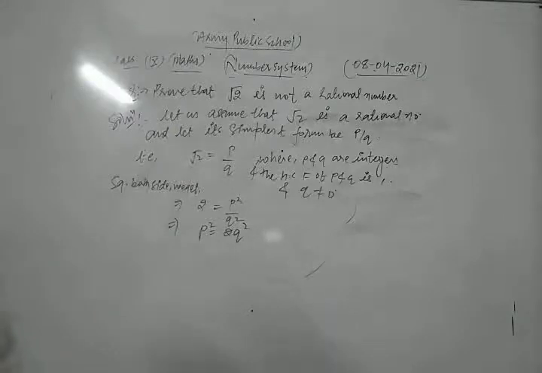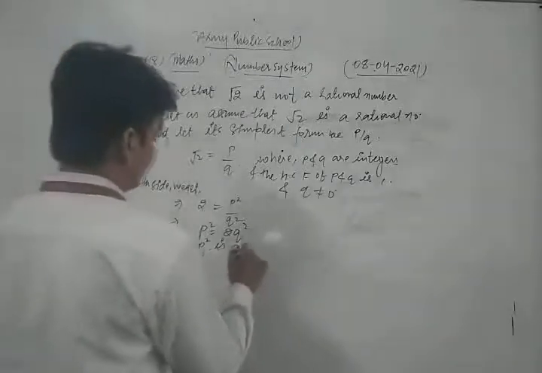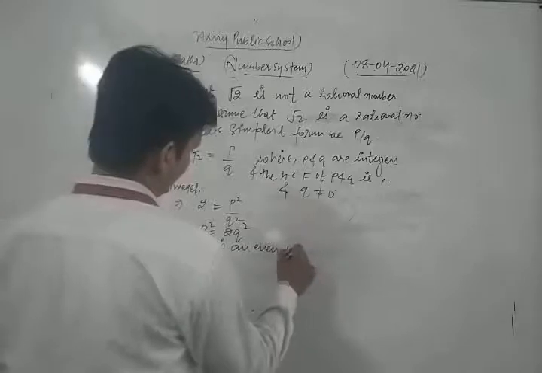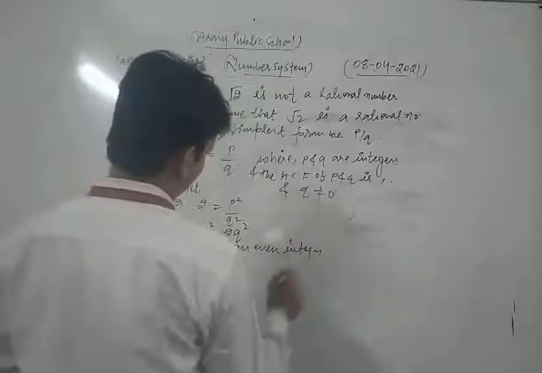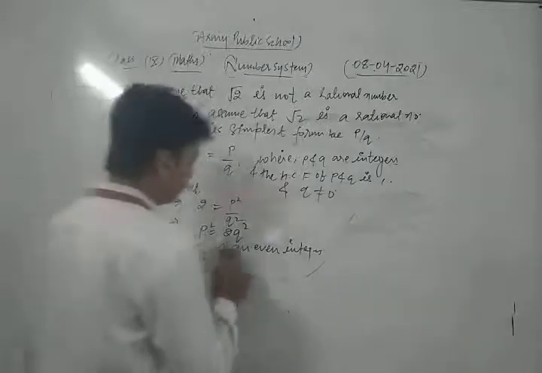So p square is an even integer, or we can write that 2 divides p square.